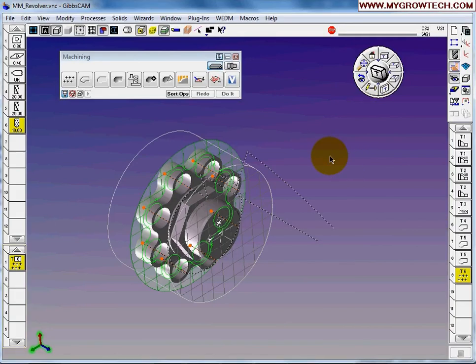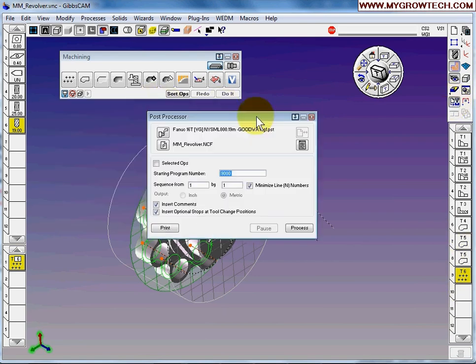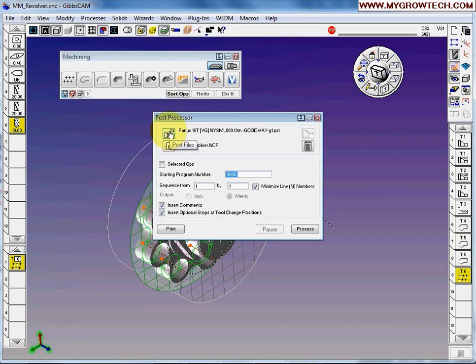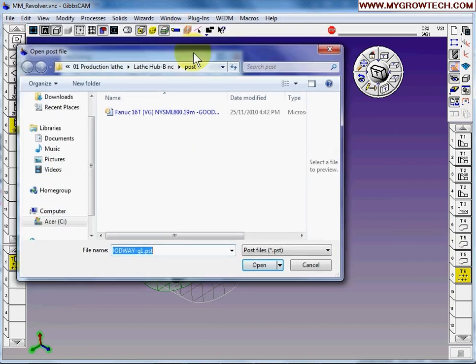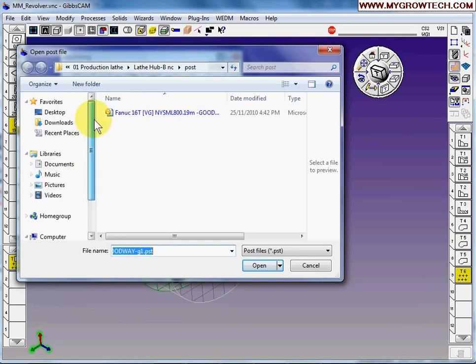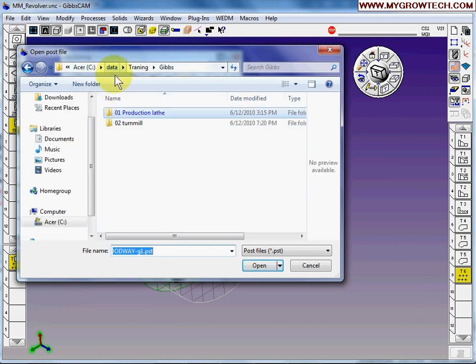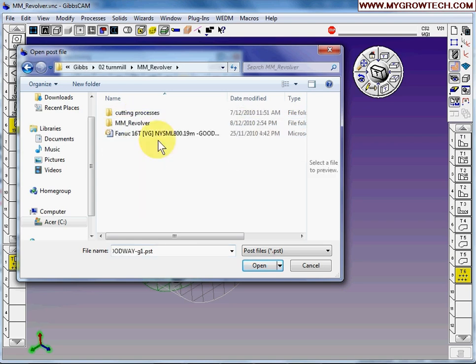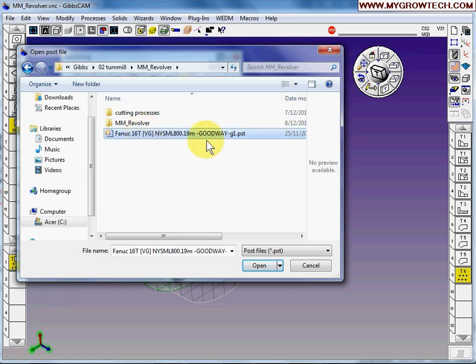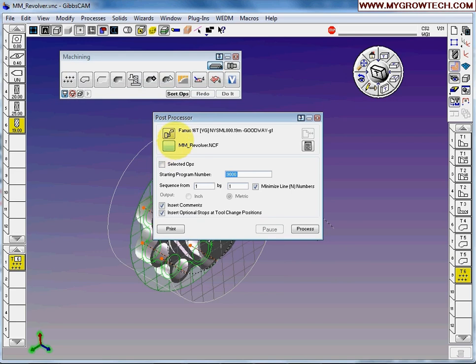Next, we will post all these operations into G code. Select post, and just click this icon to select your post. Make sure you already downloaded the post from the web page and saved it inside your working folders. We're going to choose this post, this post for Gateway machines, and open.